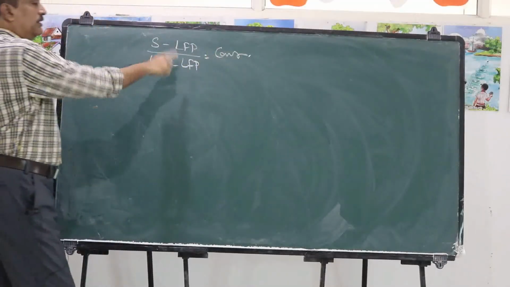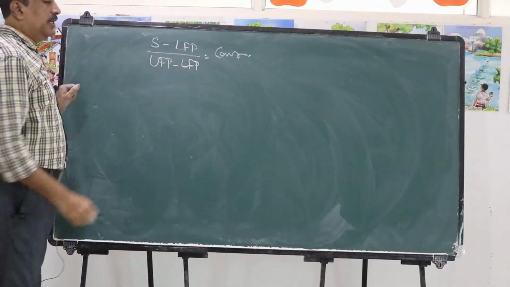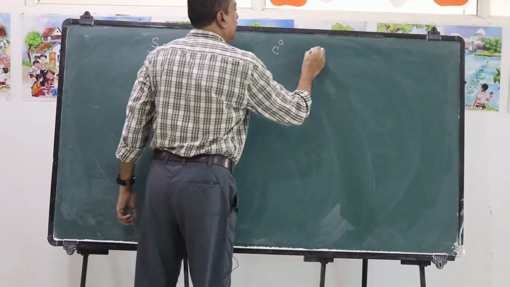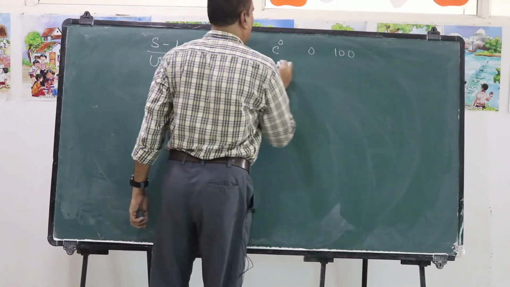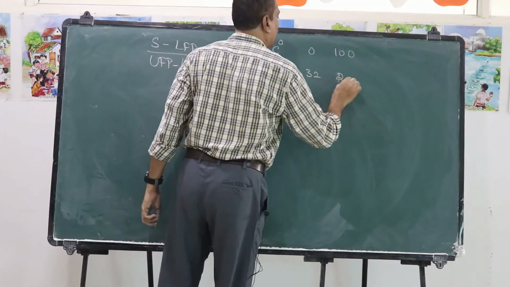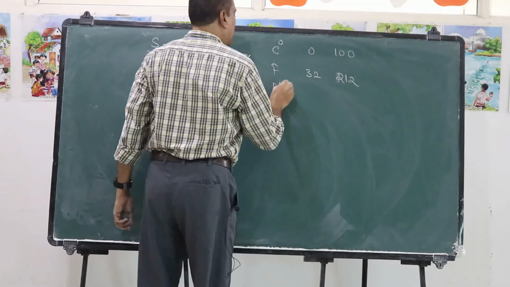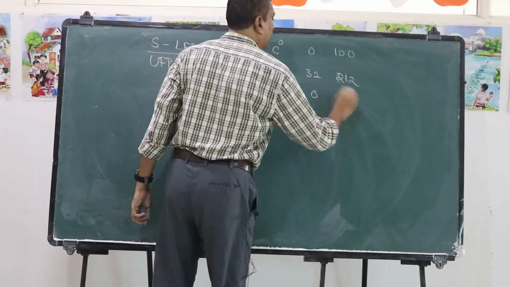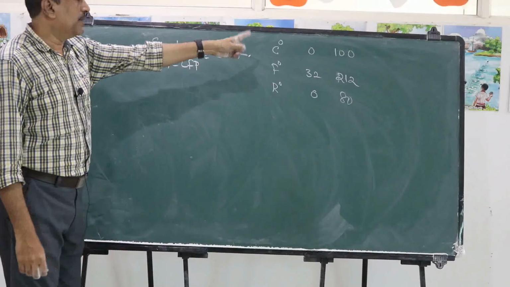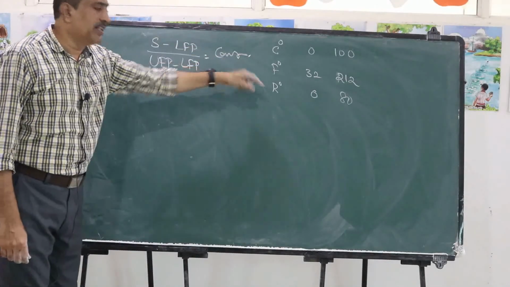Now I will write again here. For centigrade, 0 and 100. For Fahrenheit, 32 and 212. For Reaumur scale, 0 and 80. These are the lower and upper fixed points for these three different scales.